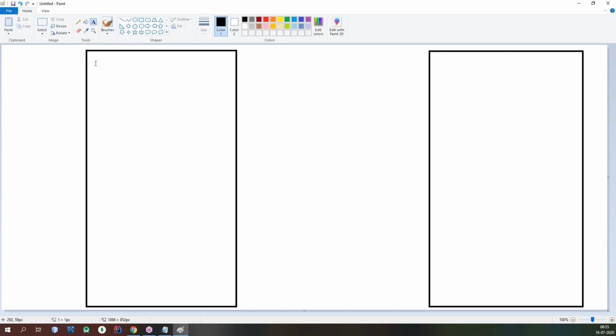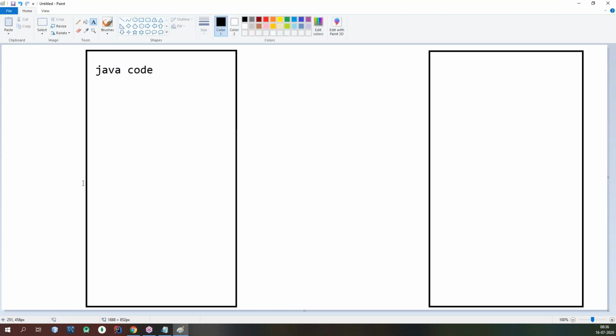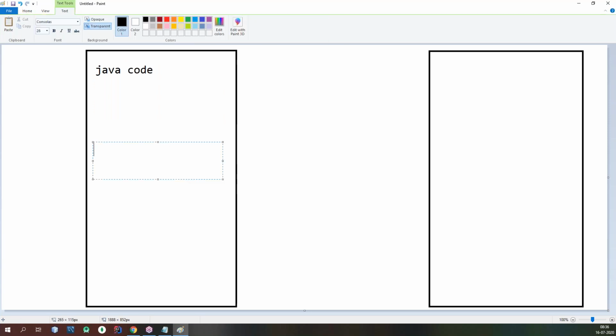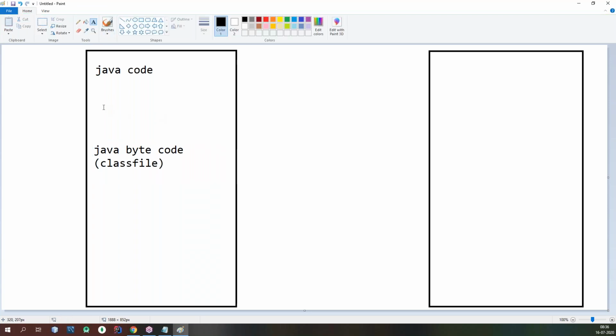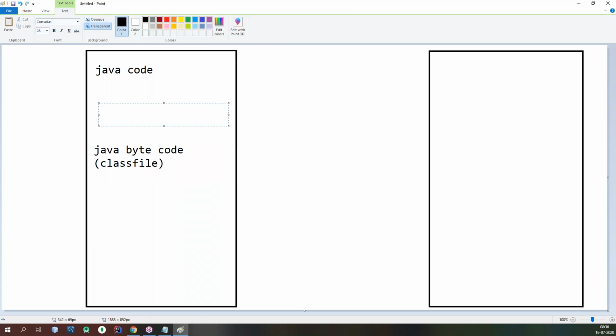In the Java process, whatever Java code you developed is converted into Java bytecode instructions, stored in the form of a class file. Your compiler takes care of this process.